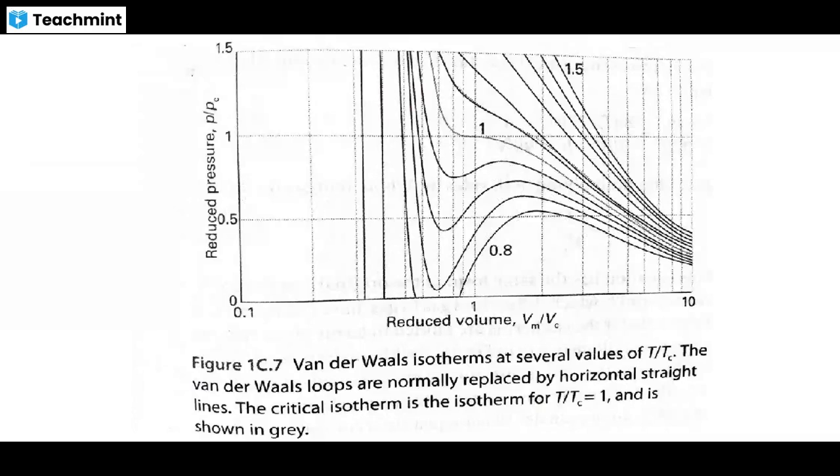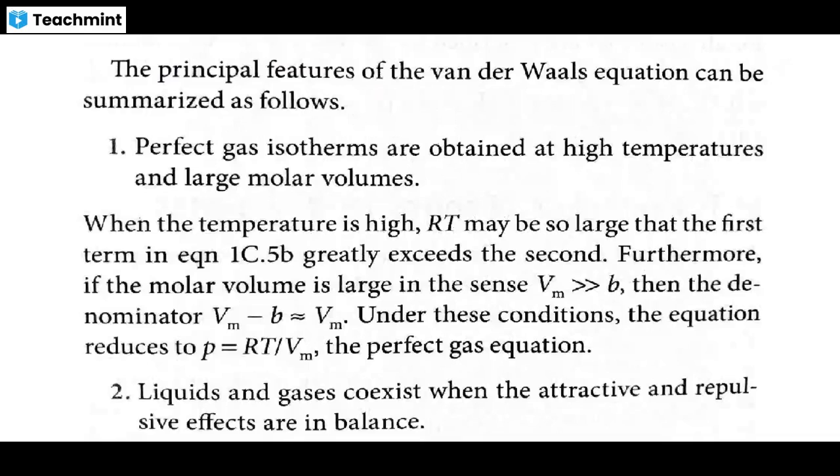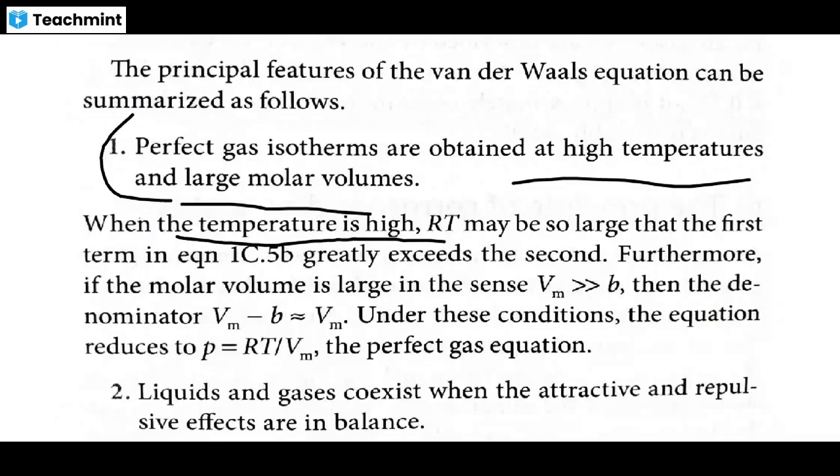So we will see what the critical temperature is in later slides. What are the main features of the van der Waals equation? The perfect gas isotherm can be obtained at high temperature and larger molar volume. When the temperature is high, RT is high, so the first term in the equation is higher than the second term. Attraction is very small. When the pressure is high and the molar volume is large, the first term exceeds the second, so it leads to the perfect gas law.